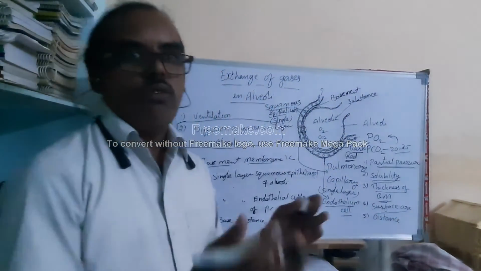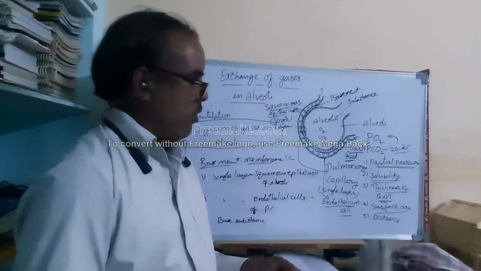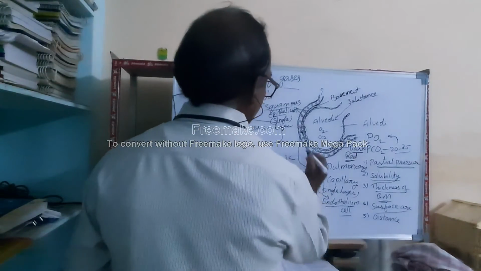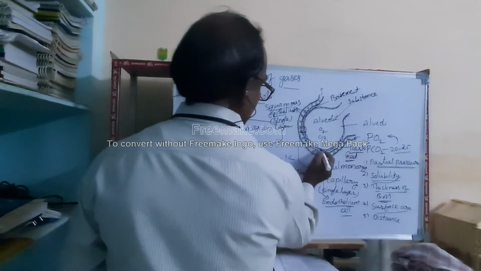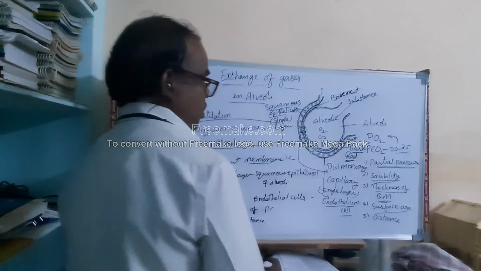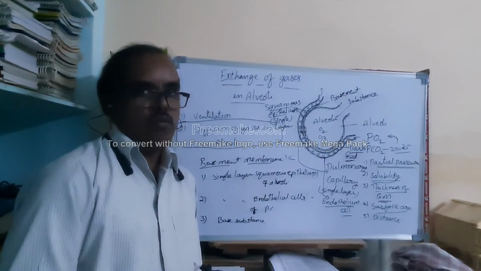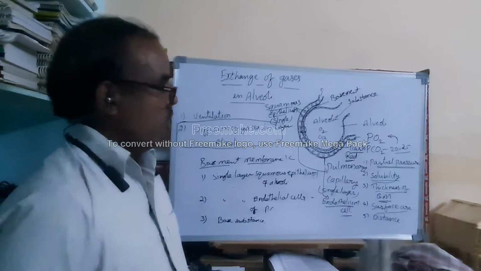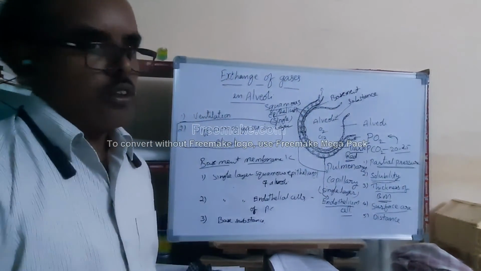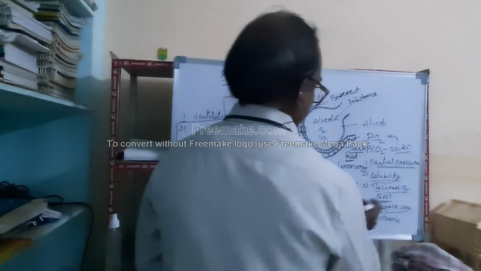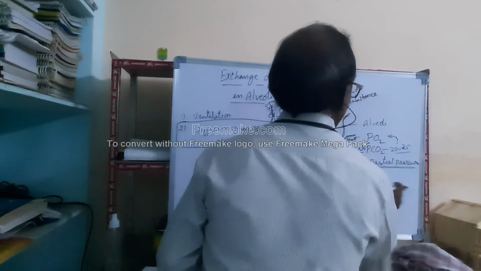The more surface area the alveoli have, the more diffusion of gases will take place. And the distance of diffusion: see here, if because of certain diseases the distance between these two layers increases, then the diffusion of gases will be affected during the respiration process. So these are all factors which influence the diffusion of gases. Now we are going to discuss the partial pressure of different gases at alveoli.